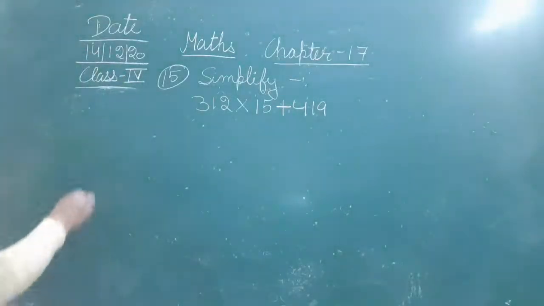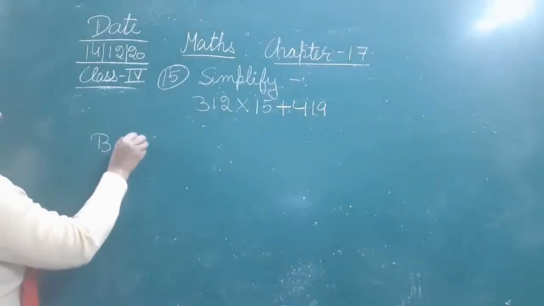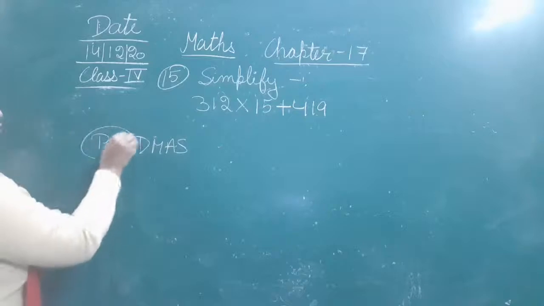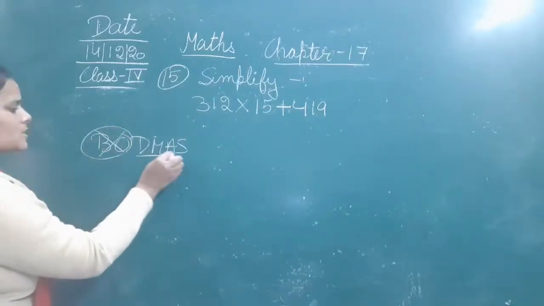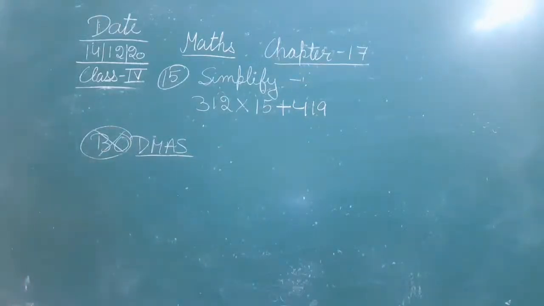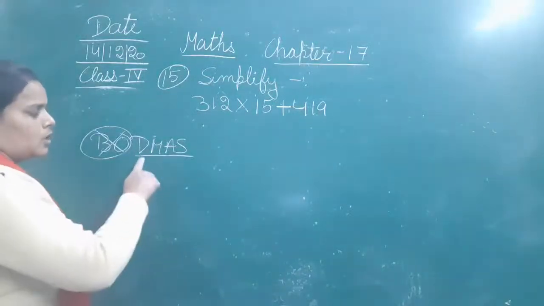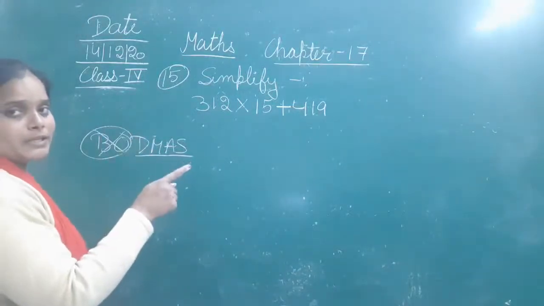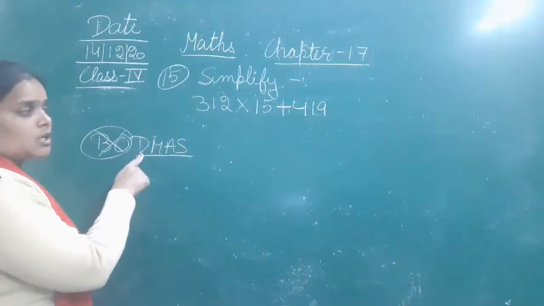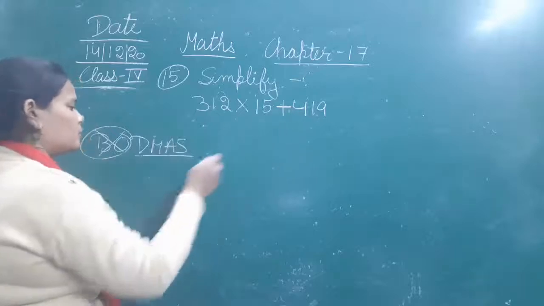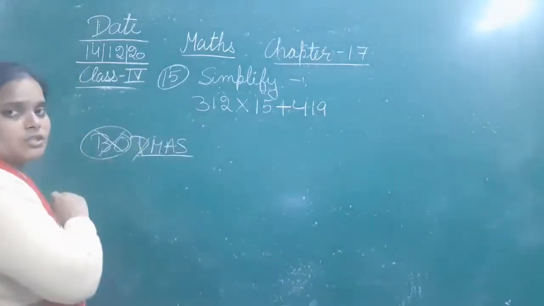So according to the BODMAS rule, BO is not in your syllabus. Only DMAS is in your syllabus. So you have only DMAS, that is division, multiplication, addition, and subtraction. The first step is division. Is there any number which we have to divide? No. So no need to do the division.